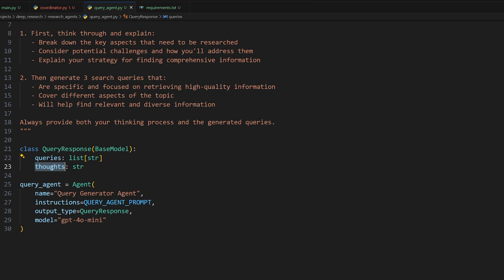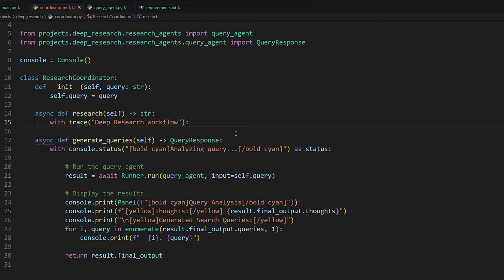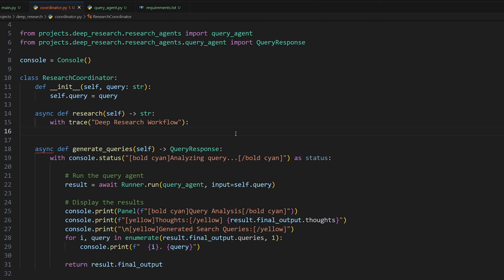So we have both the queries and the thoughts, so we're just going to print out those thoughts so the user can see, and then we're going to print out each generated search query as a list. So now with this function, we can go back to our research function and call it. So do query response = self.generate_queries. There we go, as a function.